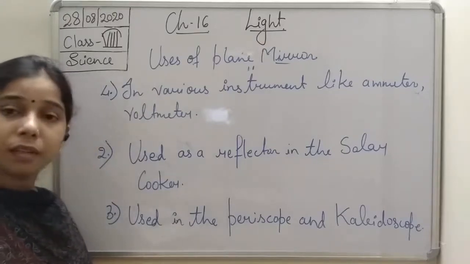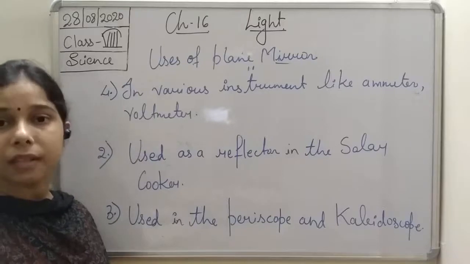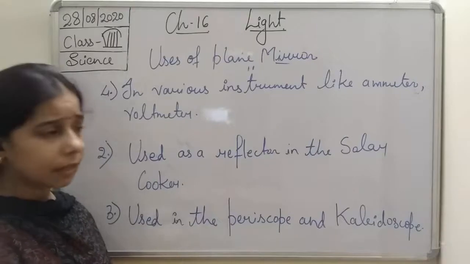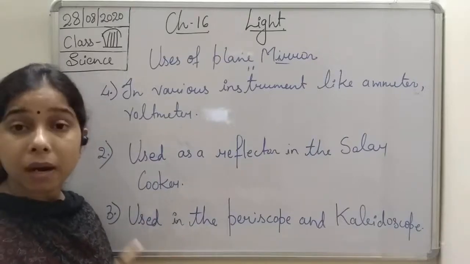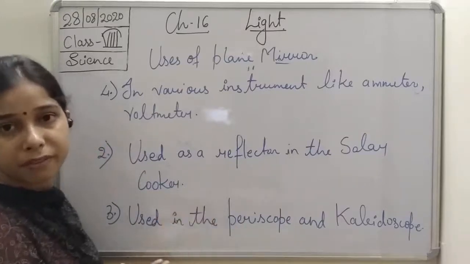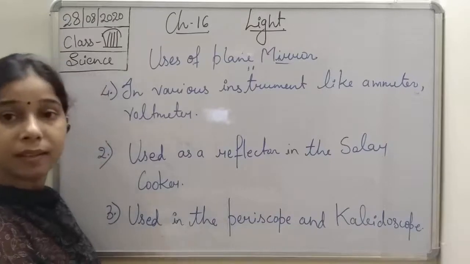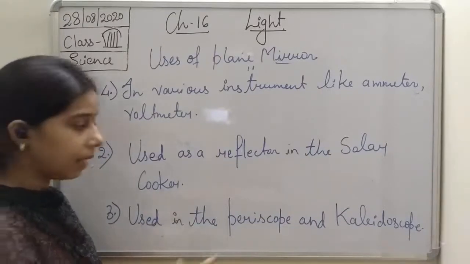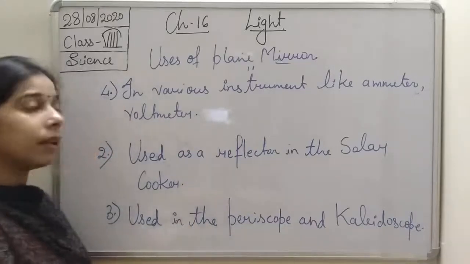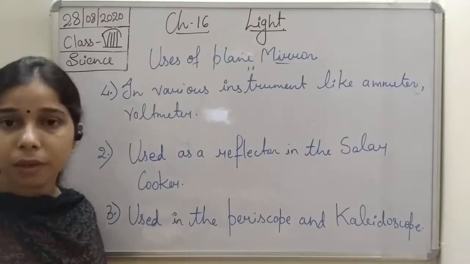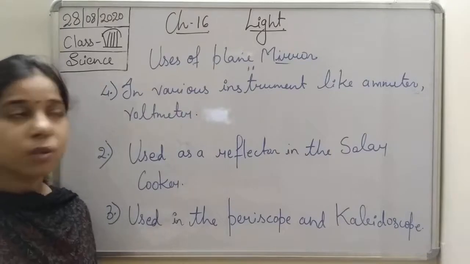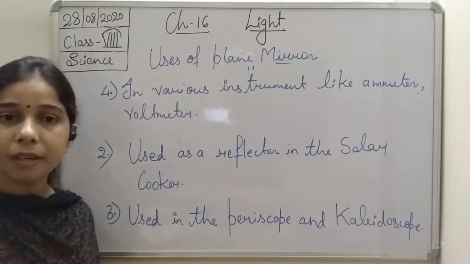Then it is used in the periscope or the kaleidoscope, and we will discuss the periscope and kaleidoscope, students. Basically this will come when we talk about multiple reflection of light. At that time we will study how the mirror plays an important role in the working of the periscope and the kaleidoscope. Then it is used in various instruments, including the ammeter or the voltmeter. Okay, so these are the uses of the plane mirror.